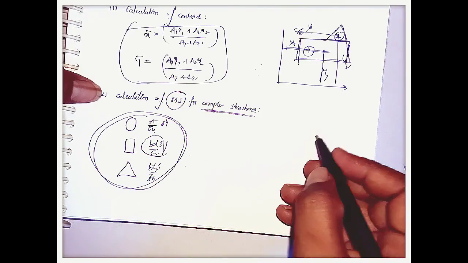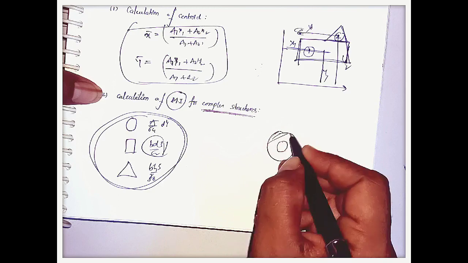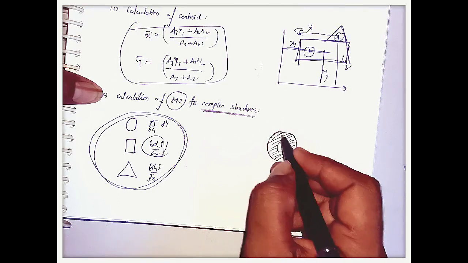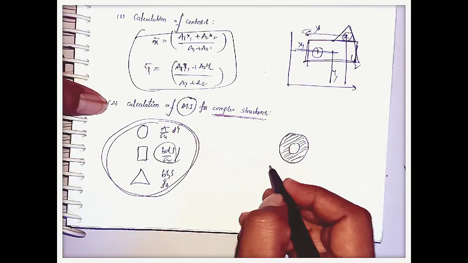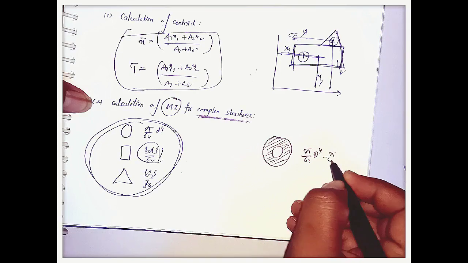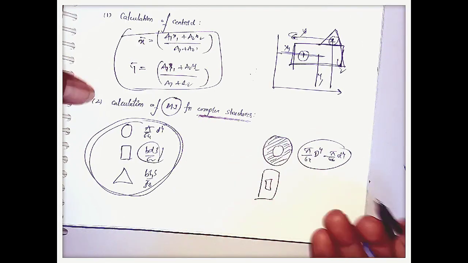For example, consider a circular body like this. I cut a small circular section inside this bigger circular section. The moment of inertia for this complex section is pi by 64 capital D power 4 minus pi by 64 small d power 4. Similarly, we can calculate some different sections like this.